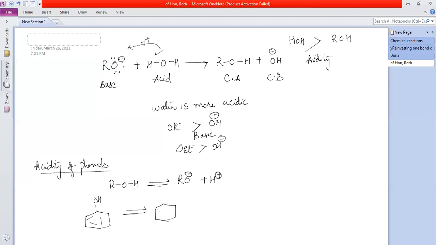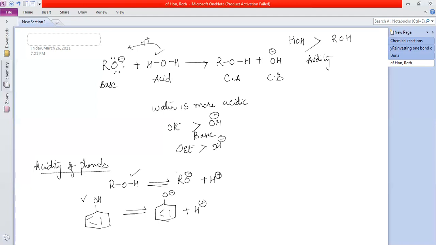So the acidity is based on the ease at which they are able to give the H plus. That is more acidic, right? Understood the concept? If this is able to give the H plus easily, this is more acidic. So we should find out now which is able to give the H plus easily.